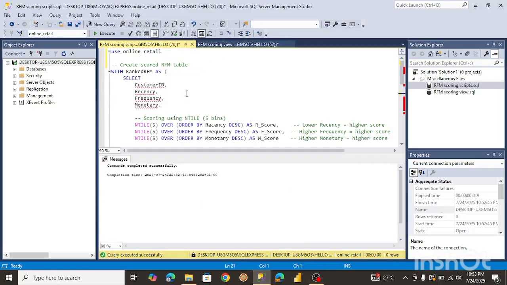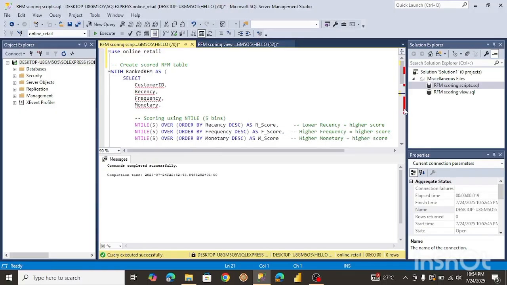All right, so here's the script I managed to generate. What we're doing here now is creating a CTE. We're just selecting all of these columns from the view we created. And what NTILE is doing is breaking them into bins, or groups. You can call them groups. It's like assigning numbers to them based on certain criteria, right?